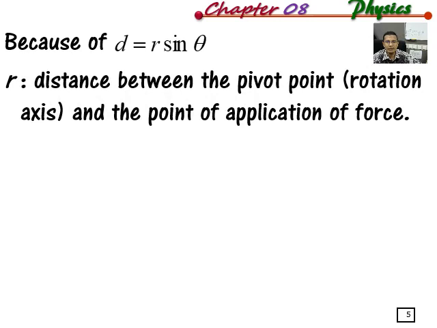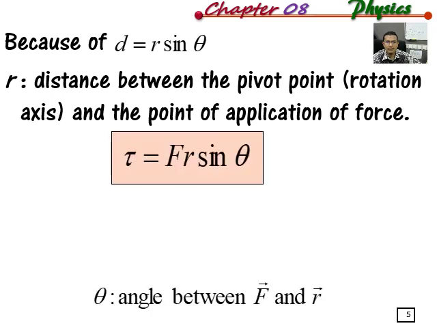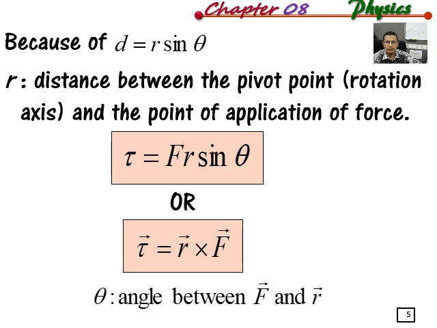Because d equal to r sine theta, where r is the distance between the rotation axis and the point of application of force. After this, I will show where r is, where d is, and where the angle theta is. Theta is the angle between the force and r. This is the magnitude form of torque. I can also write it in vector form, which is tau equal to the vector product, or cross product, between the vector r and the force.